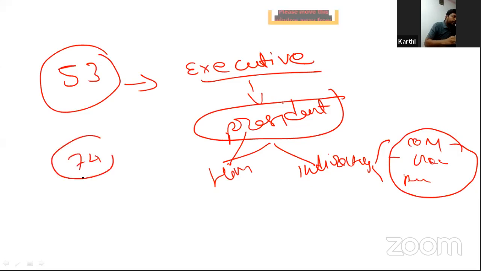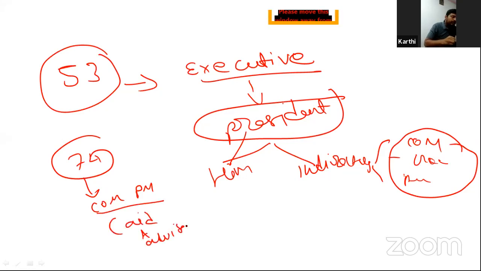But Article 74 says that there is one group called the Council of Ministers headed by the Prime Minister. This group has to aid and advise, that is, help the President in exercising his power under Article 53. But the problem arose in the first term itself.